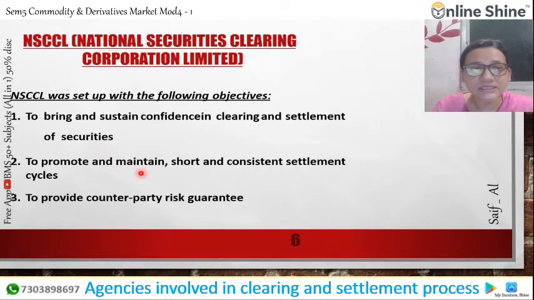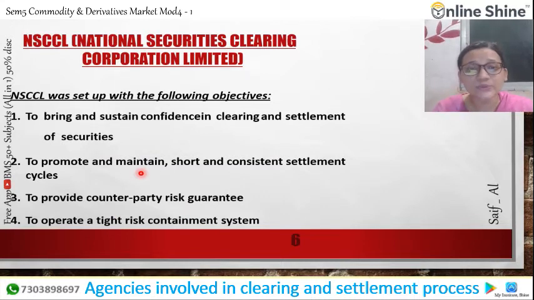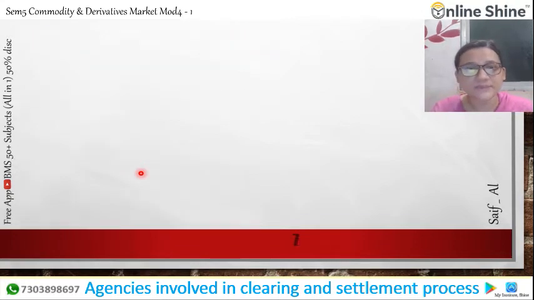To provide the counterparty risk guarantee. Counterparty, as I told you, means there must be two parties at the time of the trade, buying and selling. So they take the risk guarantee of both firms. To operate a tight risk containment system, which means they provide a tight risk system to flow the transactions and the settlement cycle.